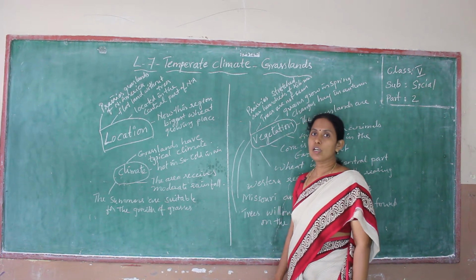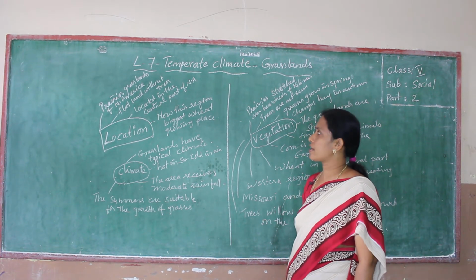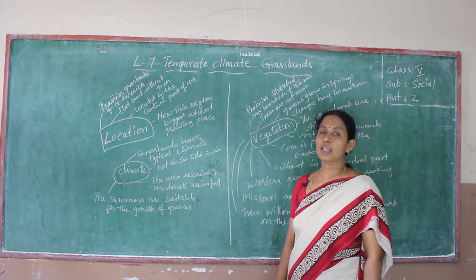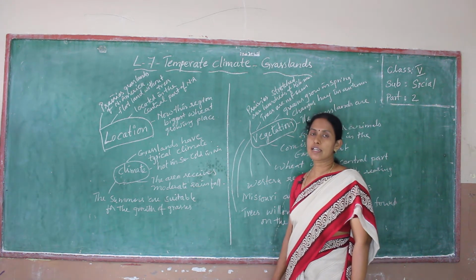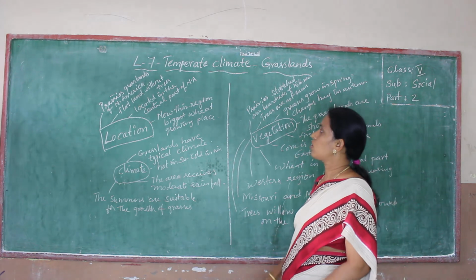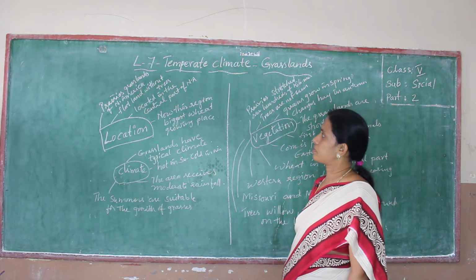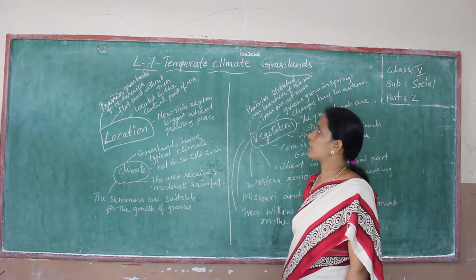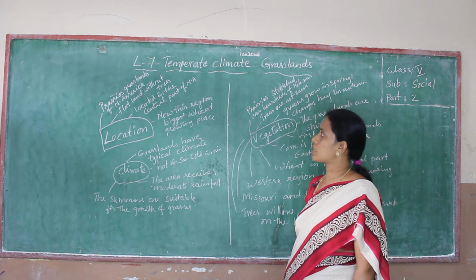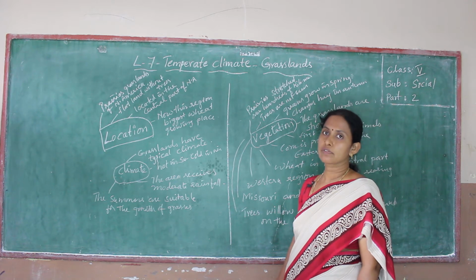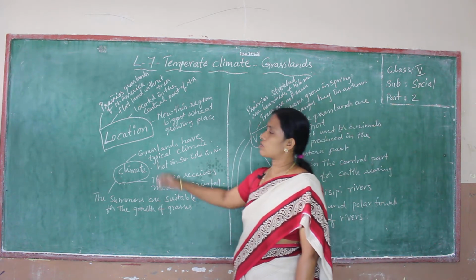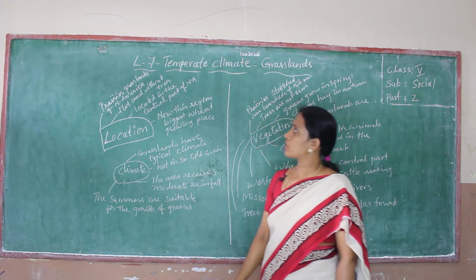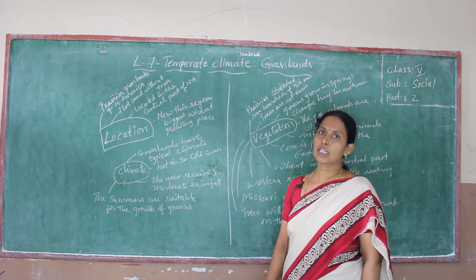Let us know about the location of the grasslands. We already discussed the landscape of the grasslands in the last class. Now, the location of these grasslands. The prairies, the grasslands of North America, are flat land without trees, which we call in North America the grasslands or prairies.